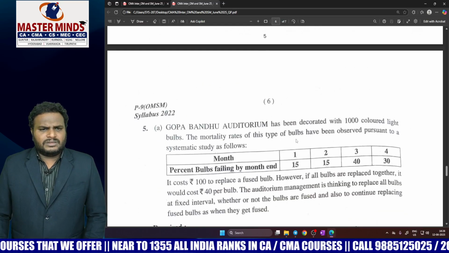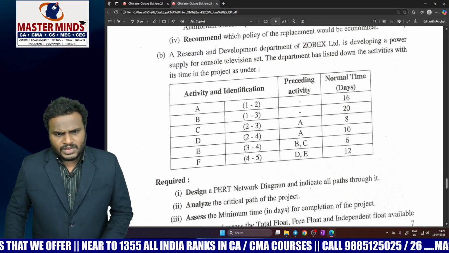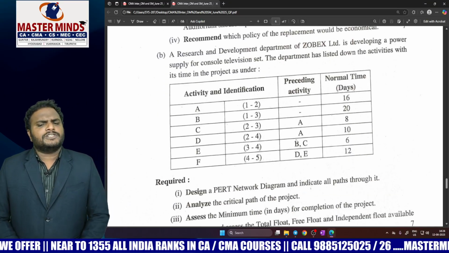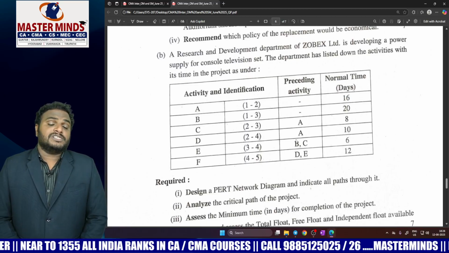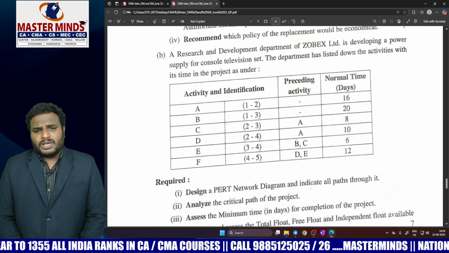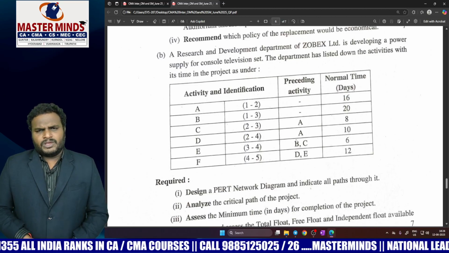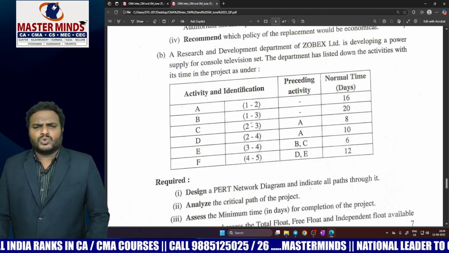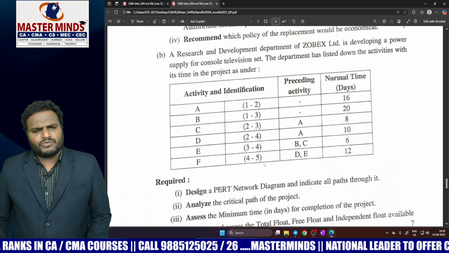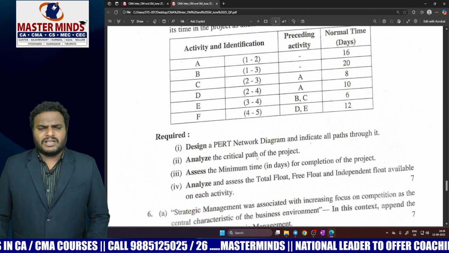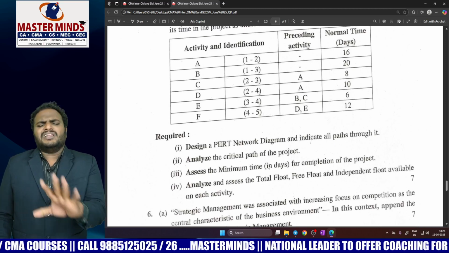And 5B. This question is from network analysis, nothing but project management. There is no twist in this. You have to draw the network diagram by using 1 to 2, 1 to 3, 2 to 3, 2 to 4, 3 to 4, 4 to 5. And you have to identify the critical path. And this takes a little bit of time.